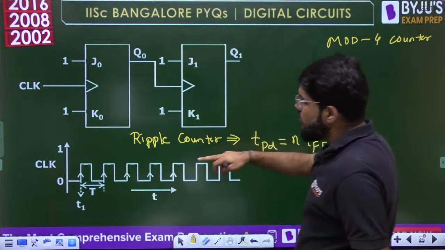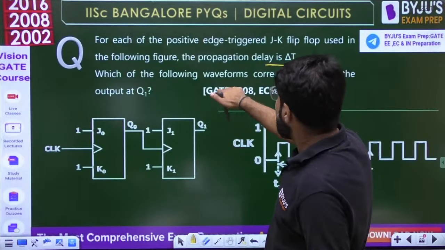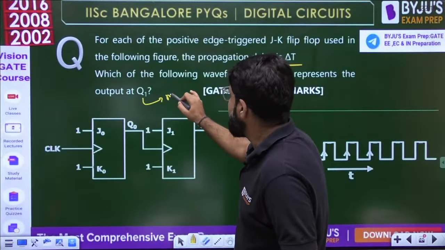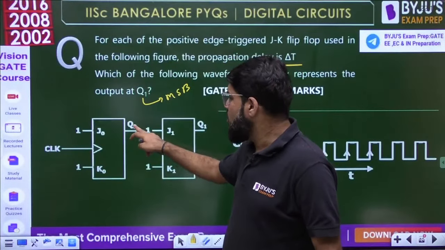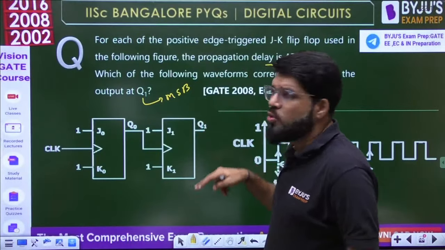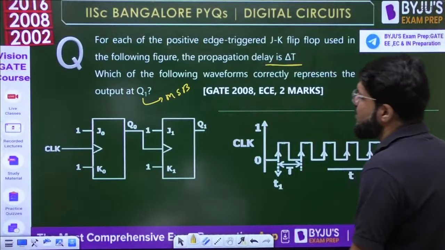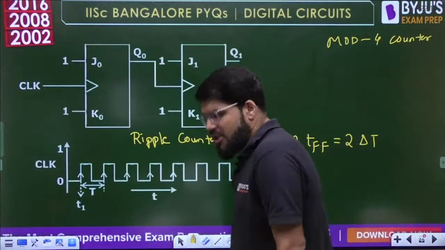And we are trying to trace the waveform at Q1. Q1 is the MSB, because in a ripple counter, where is the clock applied? The clock is applied to the LSB. So definitely, when we talk about Q1, Q1 means the MSB.